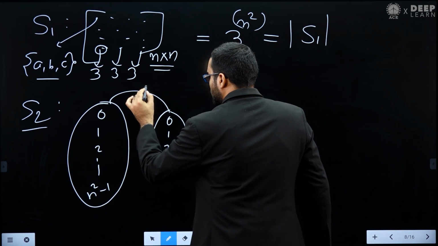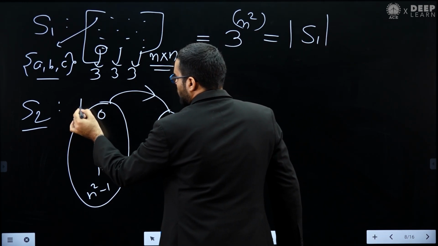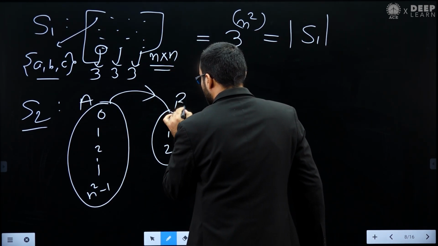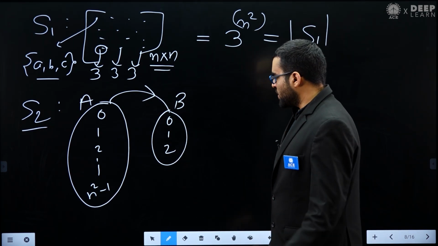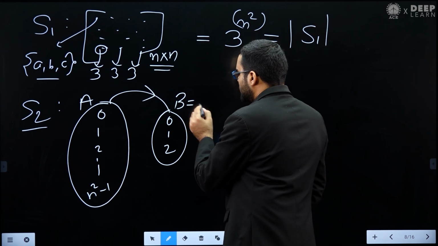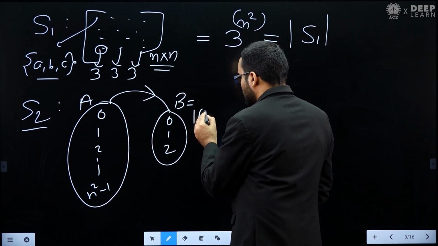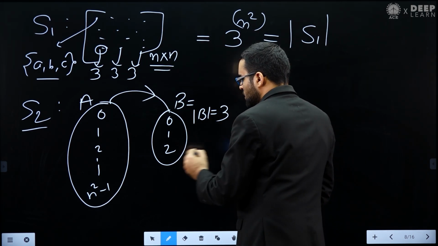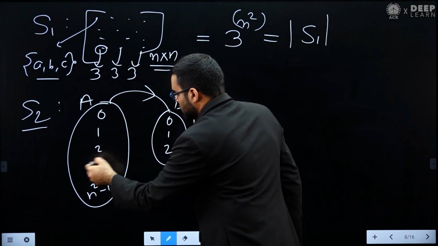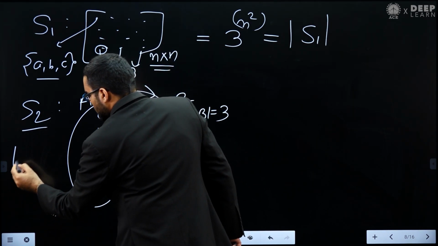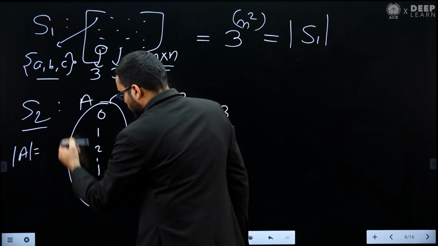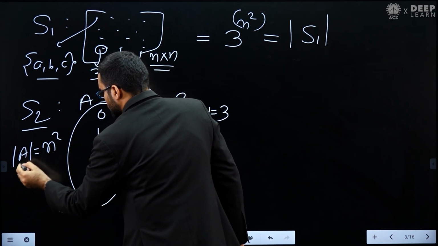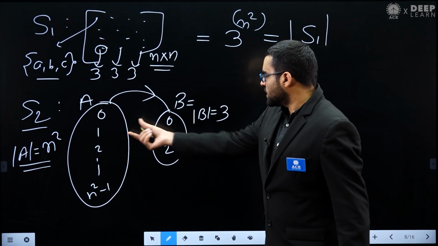Let's call the first set A and the second set B. The cardinality of B is 3, and the cardinality of A, since it goes from 0 to n square minus 1, is n square.